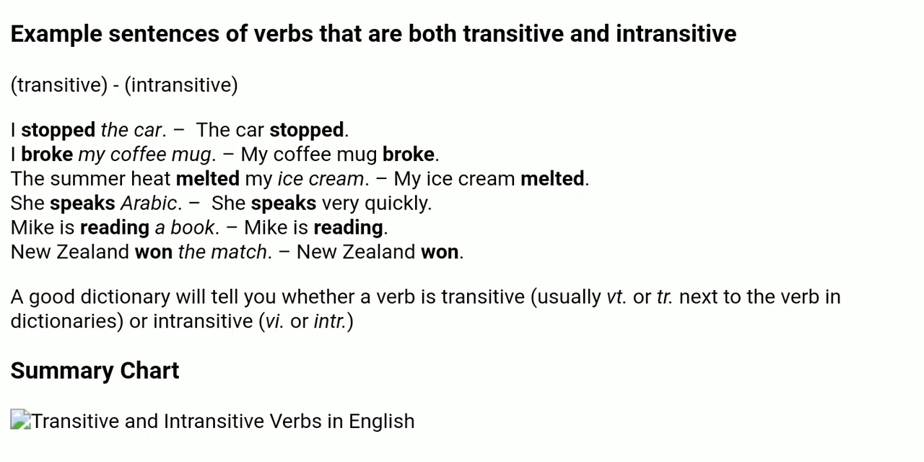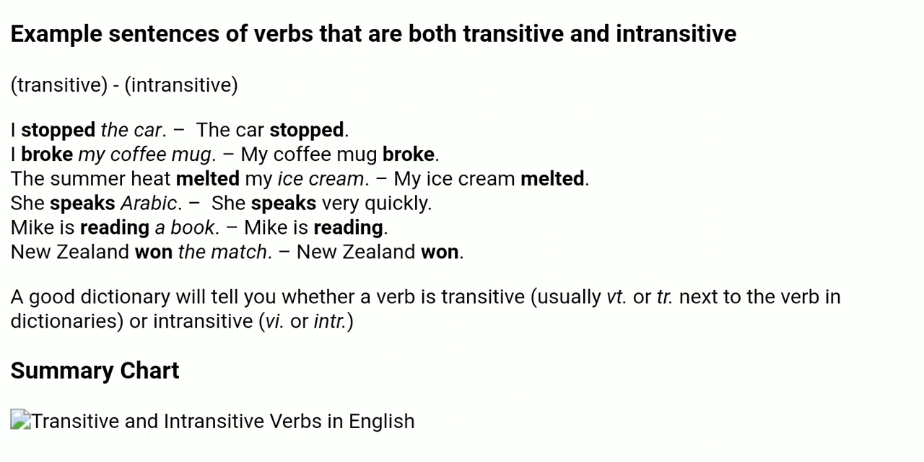intransitive. Mike is reading a book. So reading is transitive here because he's reading a book. And Mike is reading. Who is doing the reading? Mike. So here there is no object, so it is intransitive. New Zealand won the match. So what did New Zealand win? The match. So the match is the object, so won is transitive here. New Zealand won. So here it is intransitive because there is no object. The action is done by the subject itself.